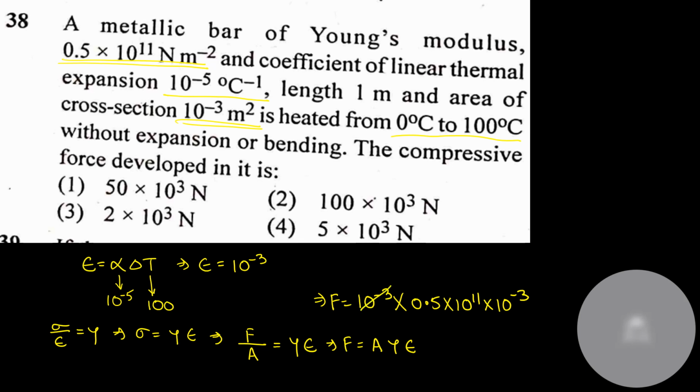So 10 to the power minus 5, or 10 to the power 5, not minus 5, 10 to the power 5. So 0.5 into 10 to the power 5 is nothing but 50 into 10 to the power 3. So the correct option is option number A.